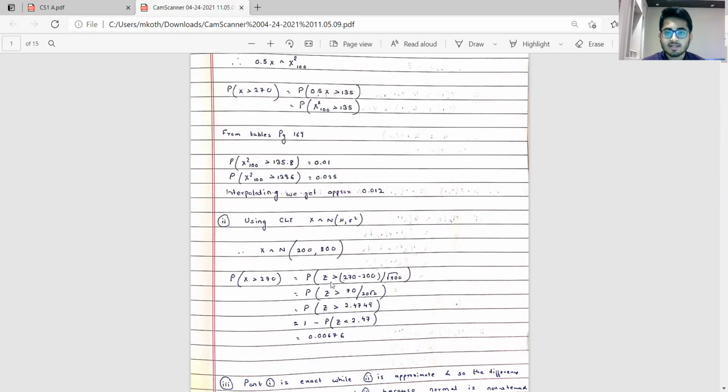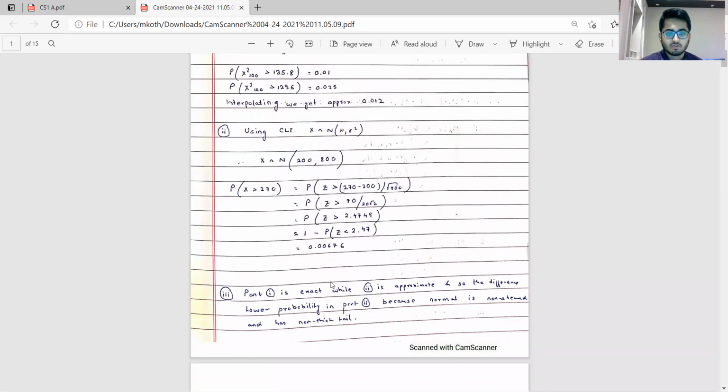Also, we see that the first answer is higher compared to the second one. This is because gamma distribution is a positively skewed distribution and will have slightly thicker tails compared to the normal distribution. Normal distribution does not have thicker tails, so it underestimates the right tail events or probability of large events, which is being reflected here. Probability x greater than 270 is an extreme kind of value. So normal distribution will tend to underestimate these, given that the exact distribution is chi-square. So that is what we have in the comments part for question one.